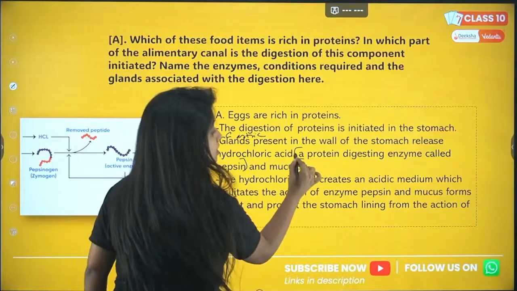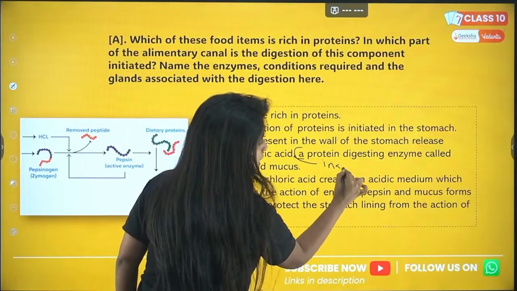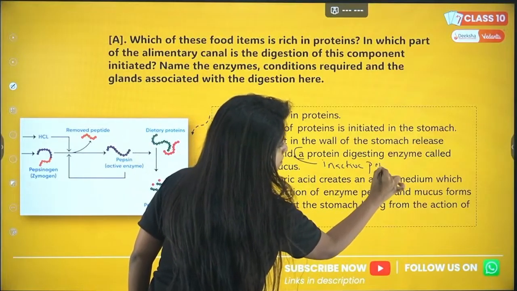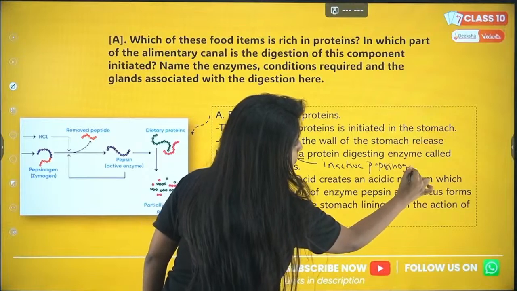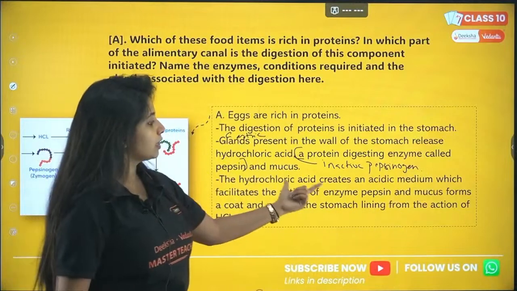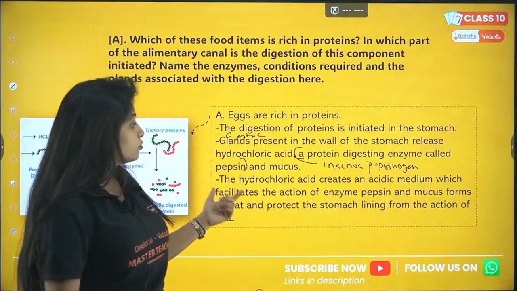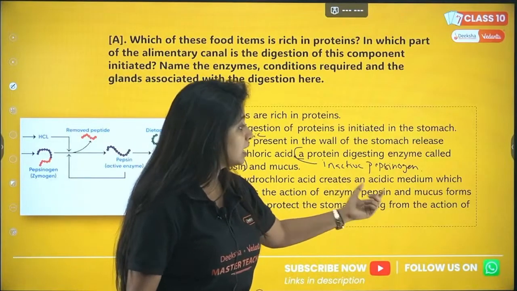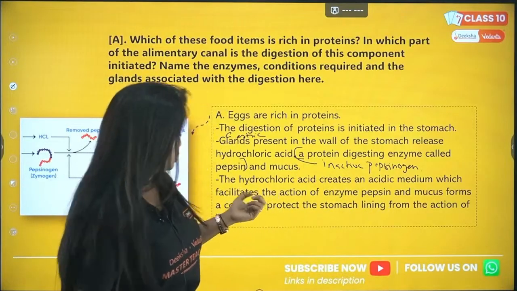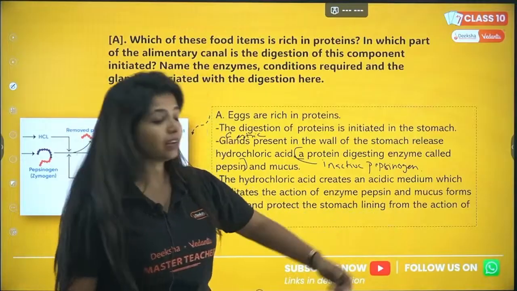It actually releases the inactive form of the enzyme, inactive pepsinogen. Now the hydrochloric acid creates an acidic medium which facilitates the action of enzyme pepsin, and mucus forms a coat and protects the stomach lining from the action.